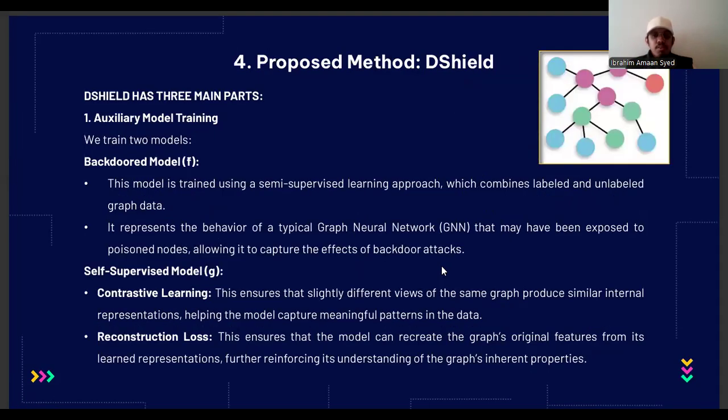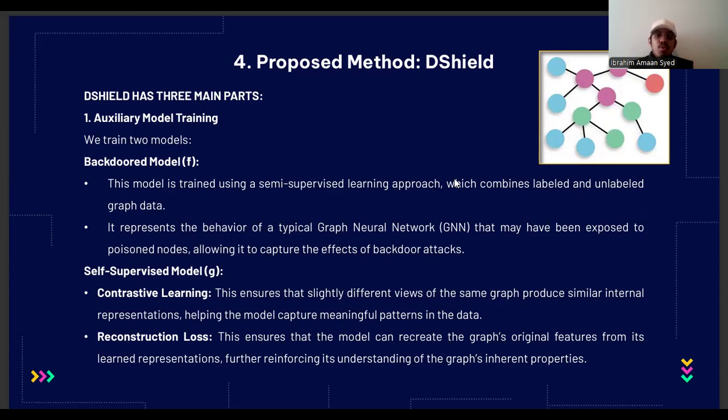Next is the proposed method, DShield. Okay, so let's dive deep into DShield. It has three main parts. Let's go into the first part, which is called auxiliary model training. The first part is our approach to train two different models using the same graph. The reason for doing it is to get two separate views of the data.